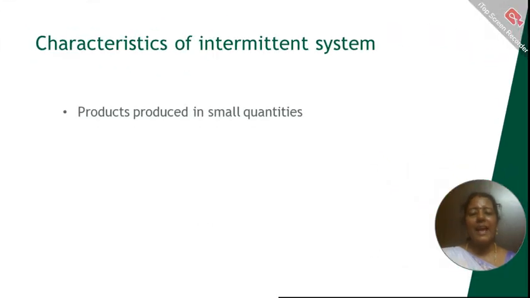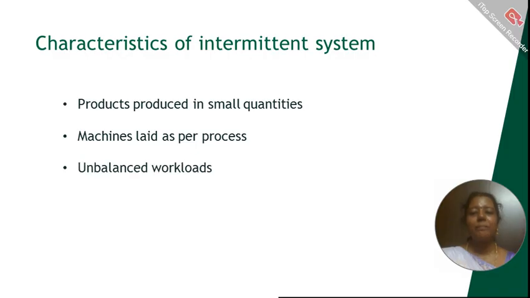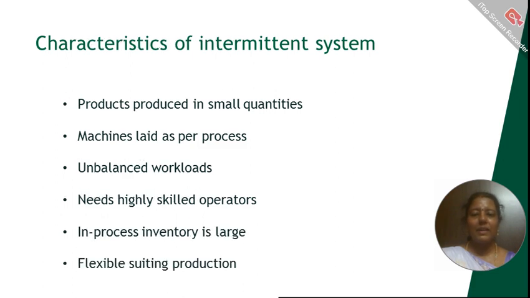What are the characteristics of such an intermittent system? Products are produced in smaller quantities based on customers' orders and machines are laid out as per process. And then unbalanced workloads are there and it needs highly skilled operators. In-process inventory is also very large and flexible production will be there.